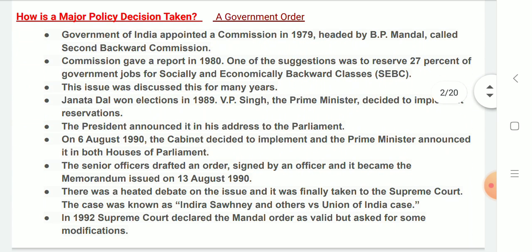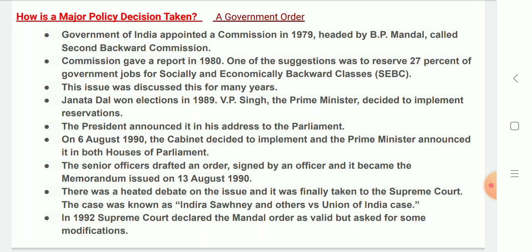We are going to start off the lesson by understanding what is meant by a government order, how is a major policy decision taken. Government of India appointed a commission in 1979 headed by B.P. Mandal called Second Backward Commission. Commission gave a report in 1980. One of the suggestions was to reserve 27% of government jobs for socially and economically backward classes, the abbreviation of which is SEBC. This issue was discussed for many years.